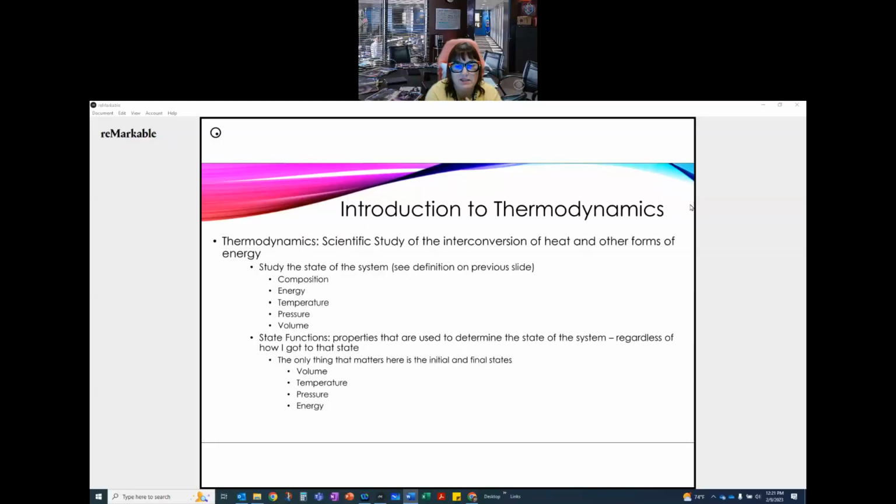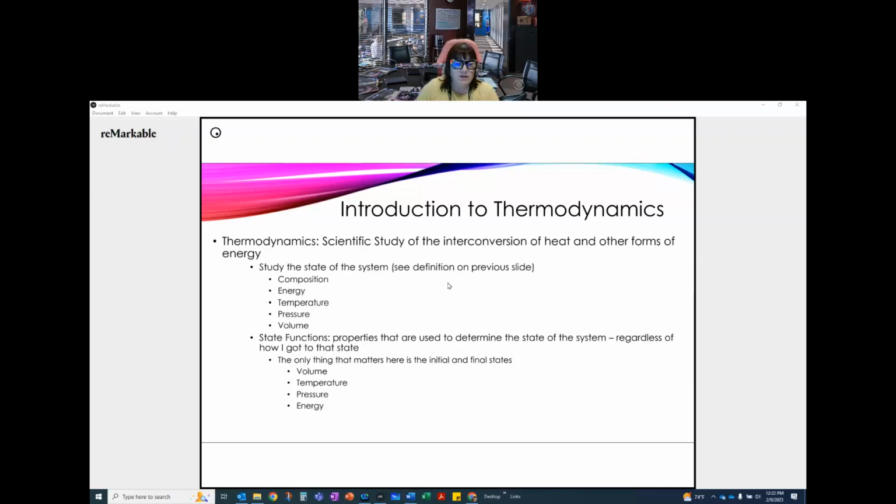So thermodynamics is the scientific study of the interconversion of heat and other forms of energy. That's what that means. We study the state of a system. So we're looking at a system, we are looking at its state. Its state includes things like its composition, how much energy it has, what temperature it's at, its pressure, its volume, things that can be used to describe that system. So anything that we can measure about a particular system is one of its properties.